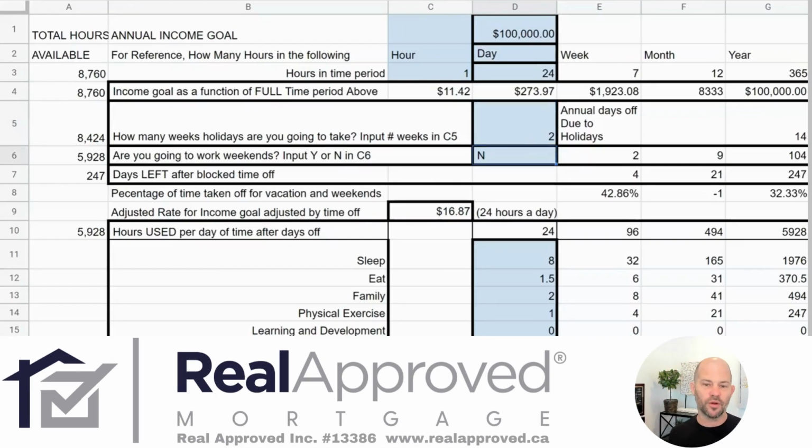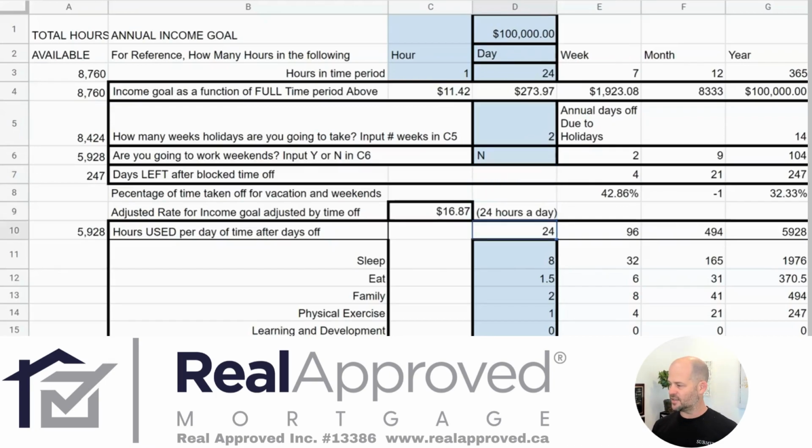And then we're going to choose whether we're going to work weekends or not, because that's a serious impact to our business. As we can see here, well, if we don't work in weekends, that's 104 days a year that we are now taking out of our working cycle. If we add that back in, that can certainly change exactly what we have available for hours. But we're going to say we're not going to work weekends for now, and then we'll kind of do some juggling around on that afterwards.